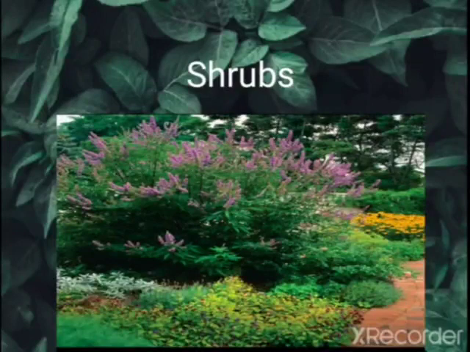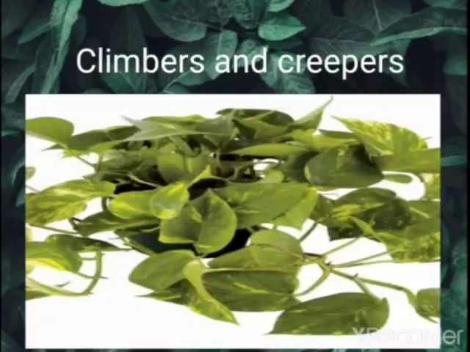Examples of shrubs are rose, lemon, tulsi, like that.